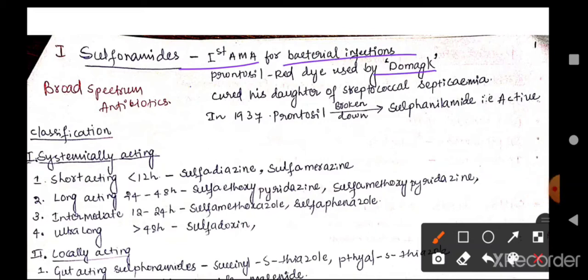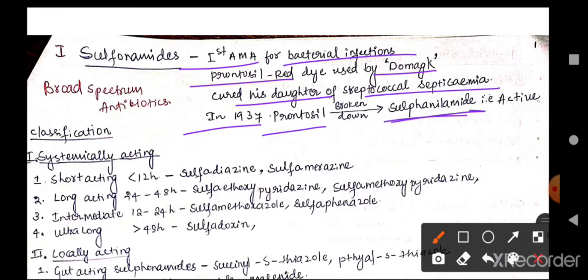Domagk used prontosil red dye to cure his daughter suffering from streptococcal septicemia. Later, in 1937, it was discovered that prontosil dye is broken down to sulfanilamide in the body, which is the active compound of the prontosil dye.